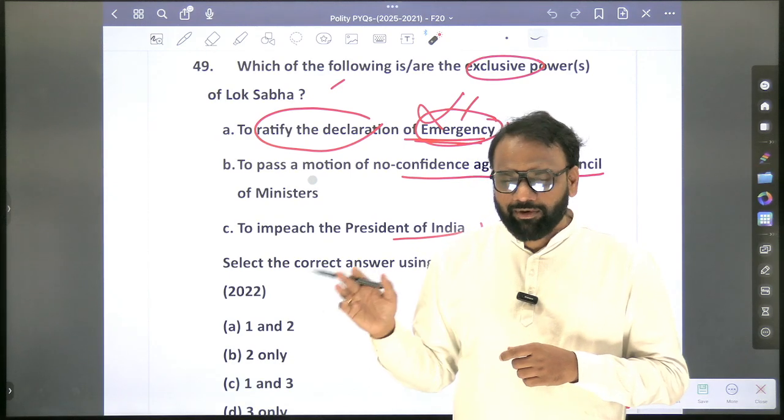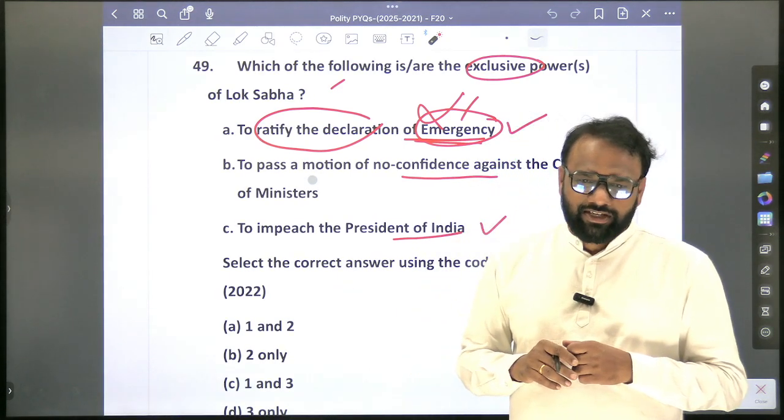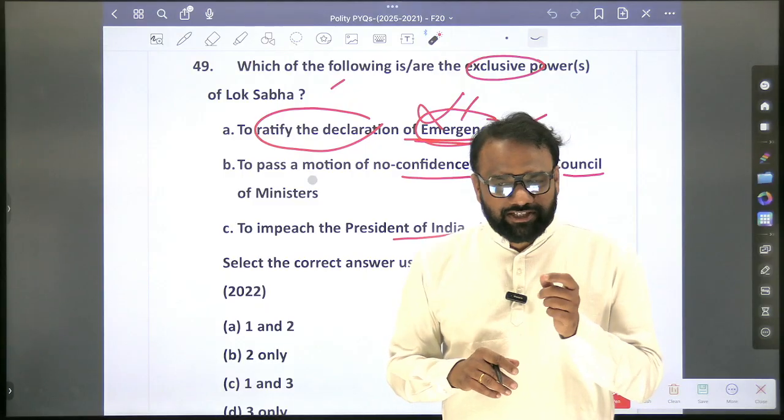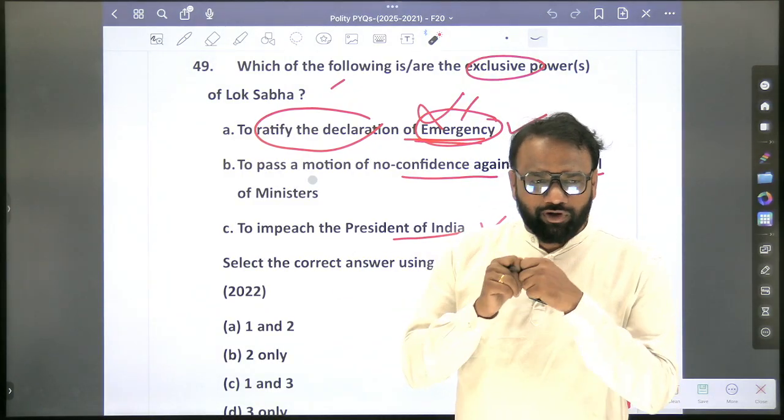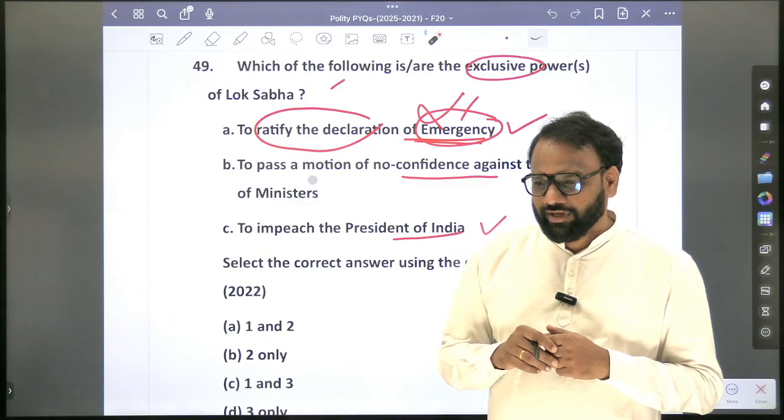Simple majority. Next, financial emergency? Simple majority. So, in case of President's rule and financial emergency, whether Lok Sabha can force the President to revoke? No, there is no such provision.